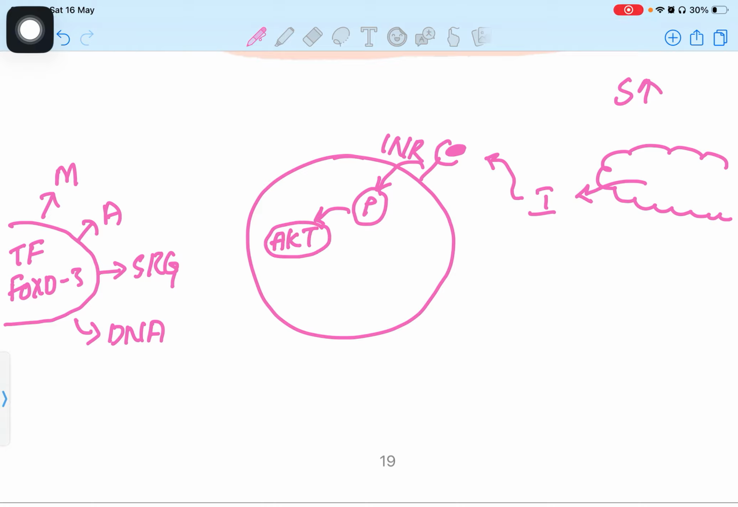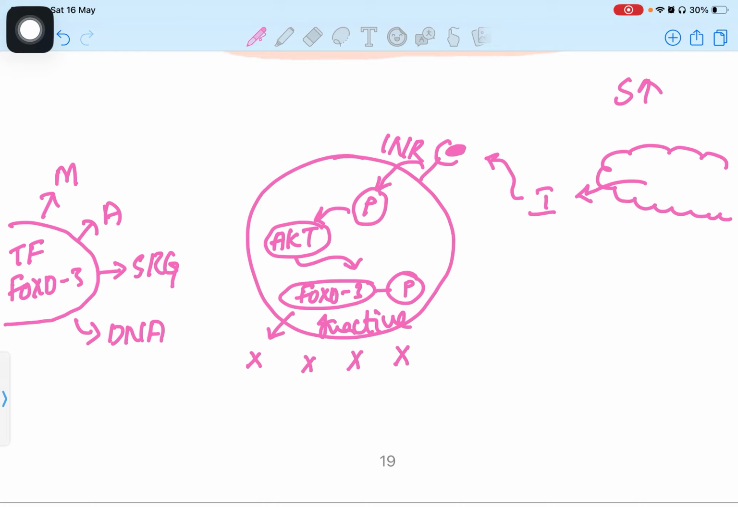After activation of the protein, it leads to AKT pathway activation. This AKT pathway will go and phosphorylate FOXO3. So our FOXO3 gets phosphorylated and becomes inactive. If you see here, FOXO is inactive. So what will it be able to do? It can't do anything, right? It can't do metabolic activity, it can't do autophagy, it can't activate stress resistance genes, and it can't even do the DNA repair system.